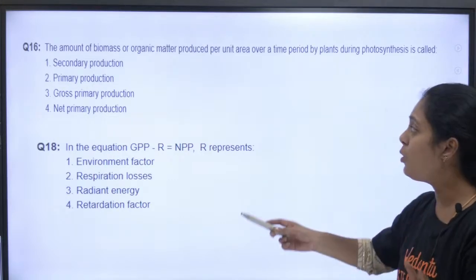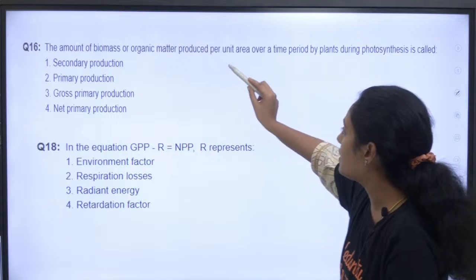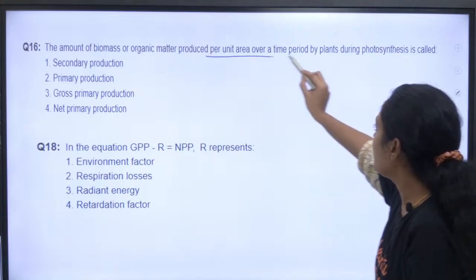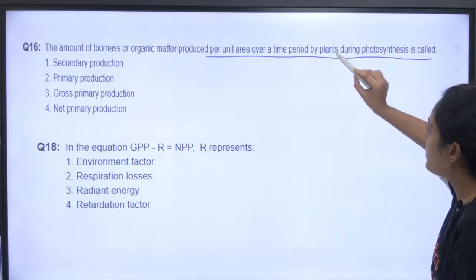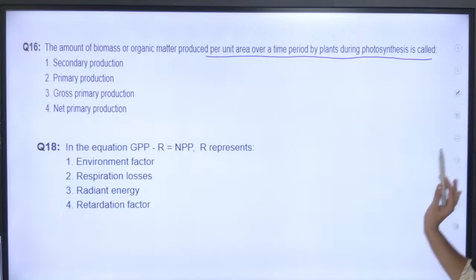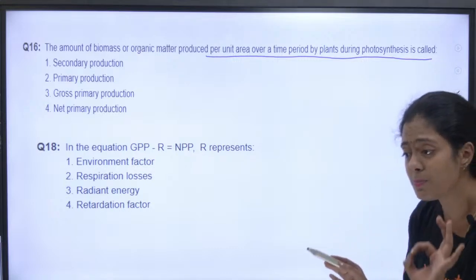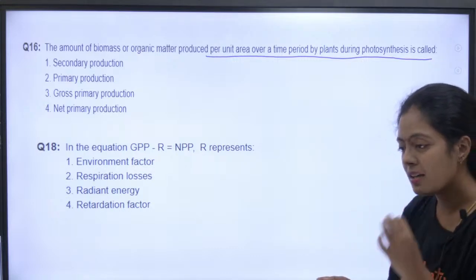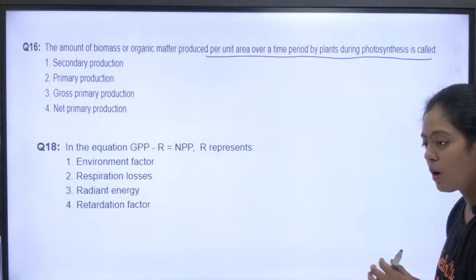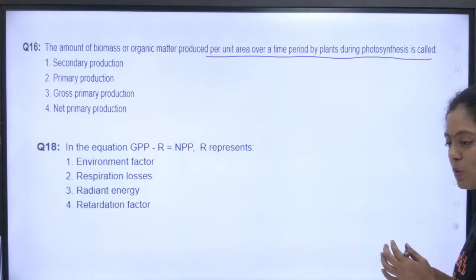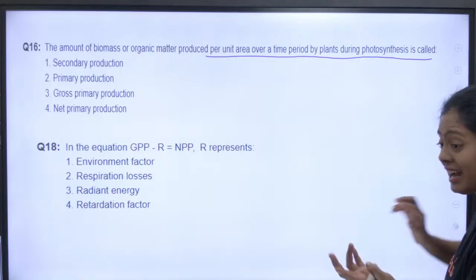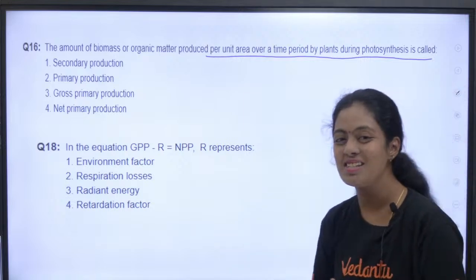The amount of biomass or organic matter produced per unit area over a time period by plants during photosynthesis. This is the definition. Oh, okay, I didn't notice, not correct, ma'am. It's okay, even I didn't notice initially. Then I noticed. It's okay.